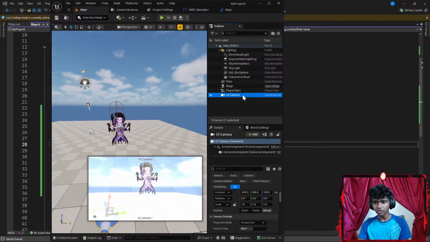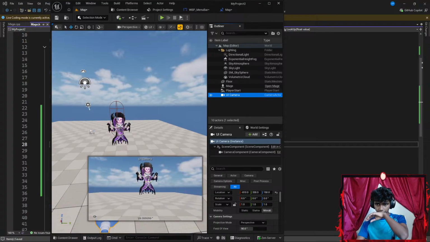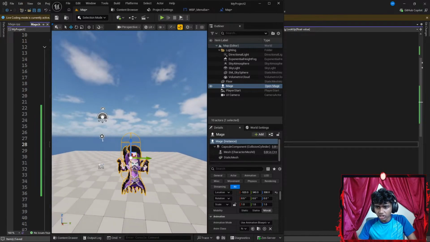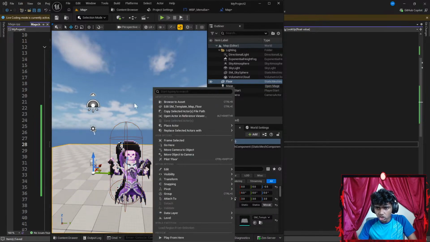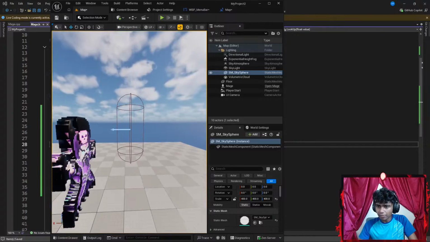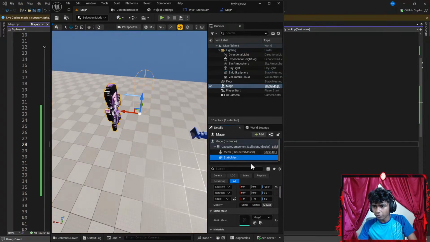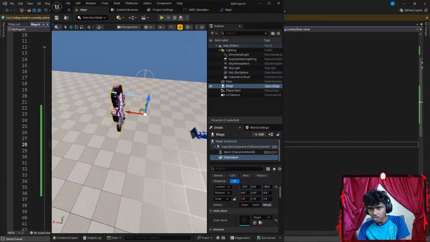I'm going to click my UI camera. Excuse me guys, I want my mage to go a bit more towards the left, so I'm going to go back to my static mesh. Let's go to mage. Here's the thing. Before I do any of that, I want to get my mage inside my capsule. Right now my mage is outside my capsule. So I'm going to click my static mesh, just my static mesh. I'm going to move it a bit in front, and then a bit towards the left.